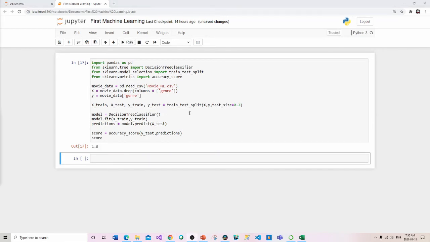Now, this function is constantly selecting random data in testing sets. Okay, so each time that I do this, it's going to grab a different data set and make this random prediction. So right now we're at 1, but if I continue to run this, it's going to repeat the cycle. And you can see right now we got a score of 0.5 or 50%.